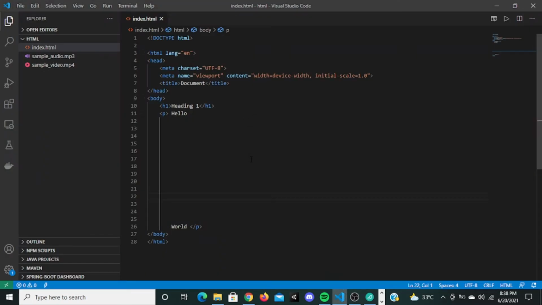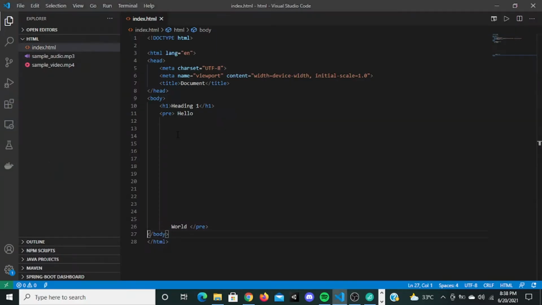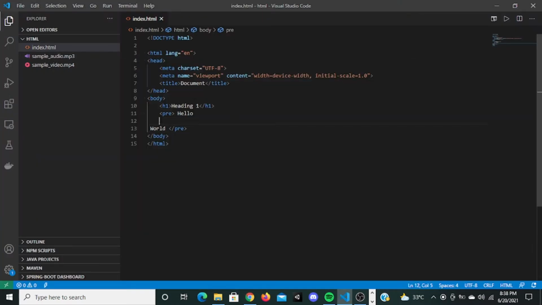But you can use this tag instead of the paragraph tag. You can use a tag called pre, and you can close it right here. Now if you save this and go here, it will be displayed like this. This pre tag tells the browser don't format anything, just display this as it is. So now if you reduce the gap and refresh, see, it's typed like this. So you can use the pre tag if you want to format it here itself, but it's not advisable.